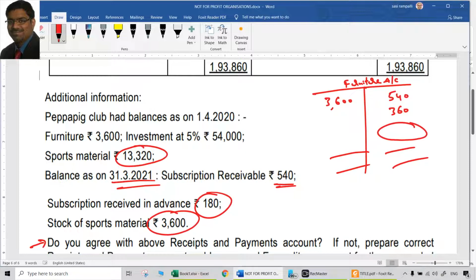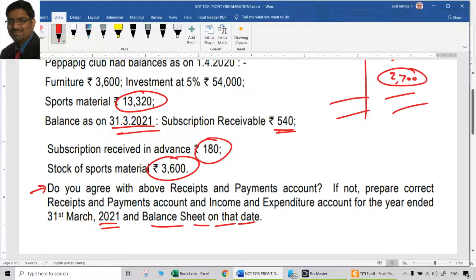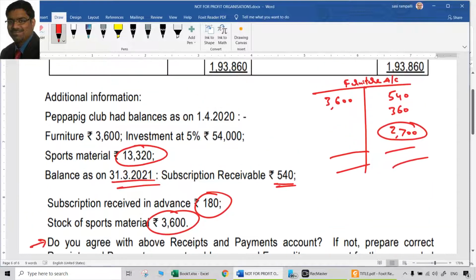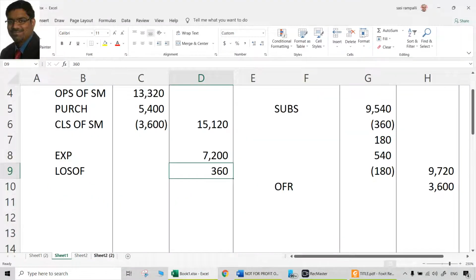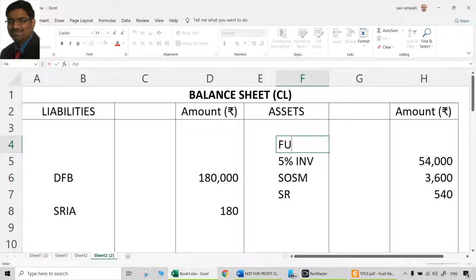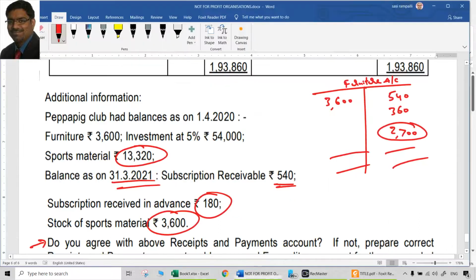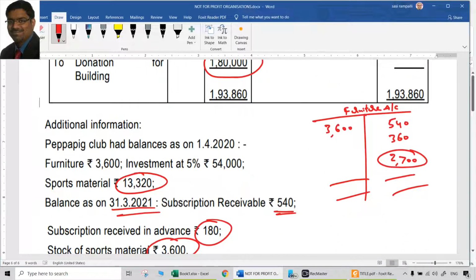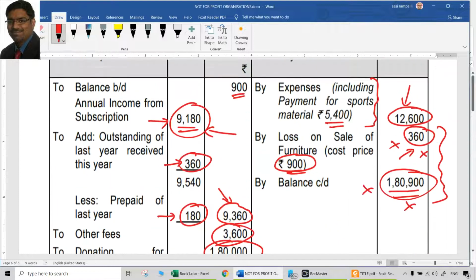So what should be the closing balance of furniture? 3600 minus 540 minus 360, which is nothing but 900, 2700. There is no information about depreciation, nothing is mentioned, and closing balance of furniture account is also not given. If it is given, then it's okay. It is not given also. So definitely 2700 is the closing balance of furniture. Where should this go? Closing balance sheet. Furniture, that is 2700. That is in the closing balance sheet. Asset side it will go. Furniture account is closed now. All accounts are closed. Everything is dealt with. But one hidden adjustment is there, which is interest on investments.